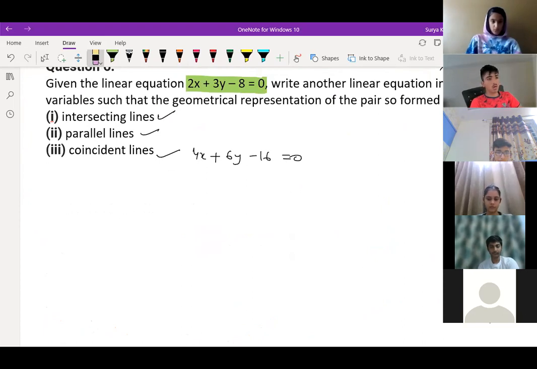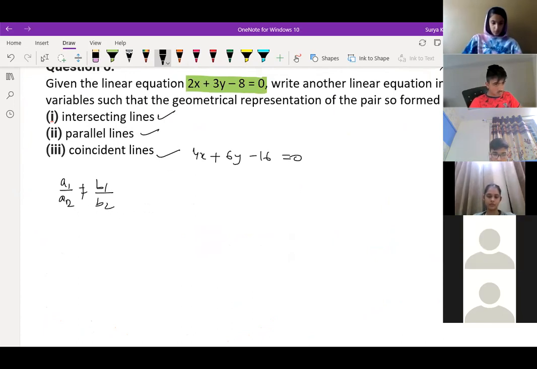If you don't know the concept, then I'll teach you. Sir, I don't know. See, I have told on the first day that for intersecting lines, that equation, you know, a1 by a2 is not equal to b1 by b2. Rasul? Yes, sir. So a1 is 2, b1 is 3, c1 is minus 8.